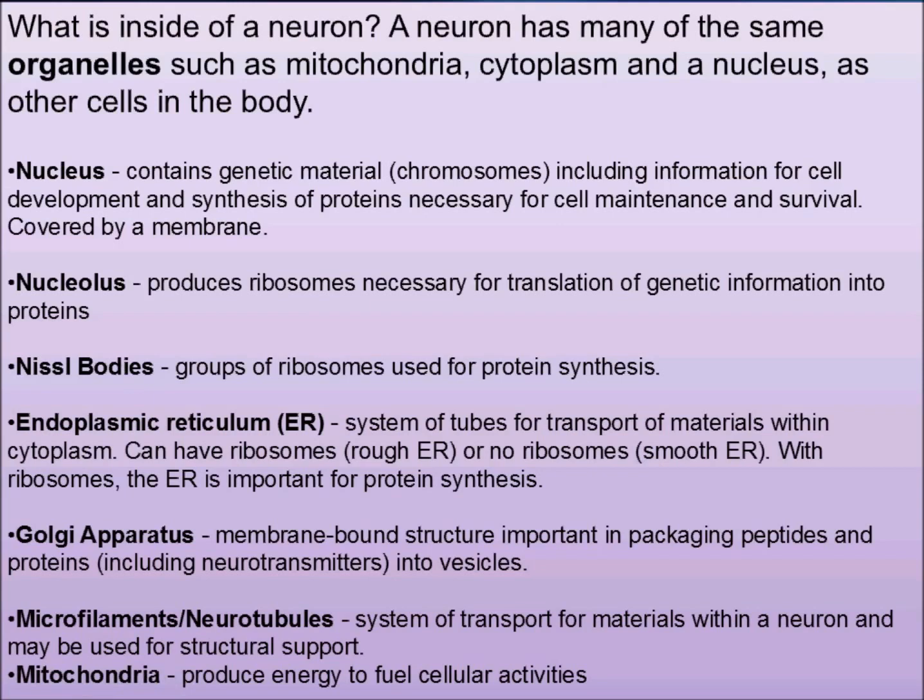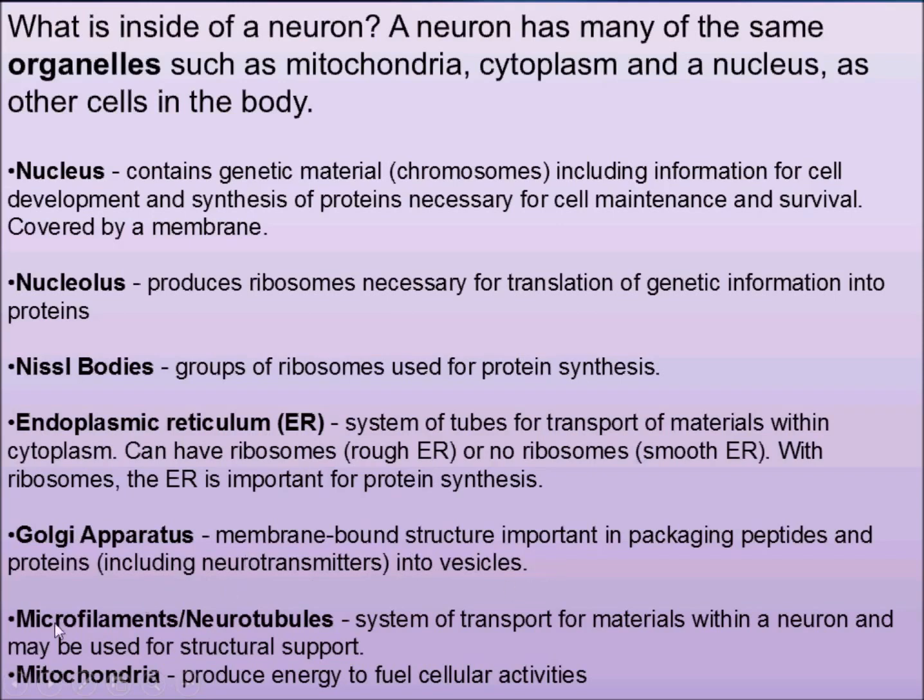Nerve cells also have endoplasmic reticulum, that is ER. Endoplasmic reticulum is a system of tubes, or you can say a channel-like structure, that transports material within the cytoplasm. Nerve cells also have the Golgi apparatus, which is important in packaging of protein into vesicles.